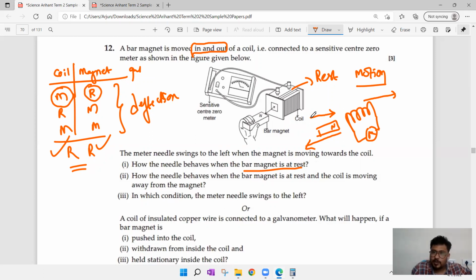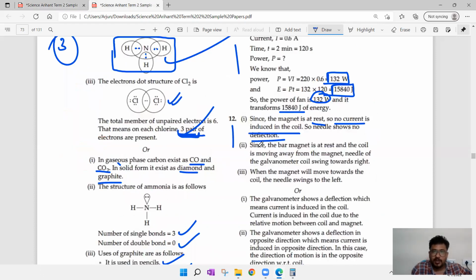When magnet is moving towards the coil, it is deflecting towards left. When magnet is moving backwards, that should deflect towards right. That is the assumption we have to make. So the answer: since bar magnet is at rest, coil is in motion, moving away from the magnet, it swings towards the right. That is the answer. Whatever you write, underline this right.